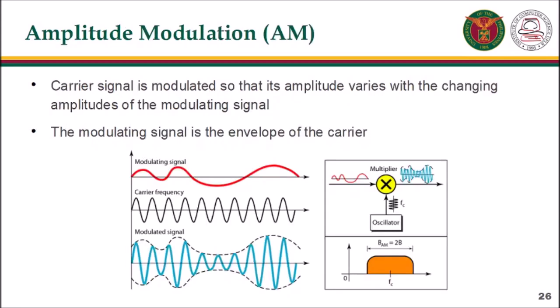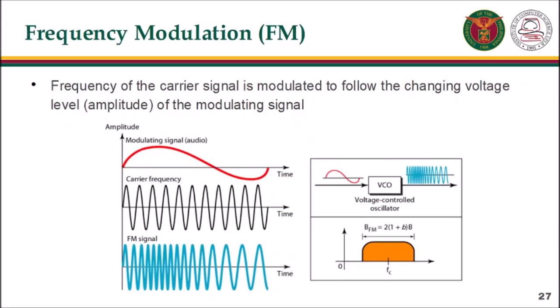In amplitude modulation, the carrier signal is modulated so that its amplitude varies with the changing amplitudes of the modulating signal. The modulating signal is the envelope of the carrier. In frequency modulation, the frequency of the carrier signal is modulated to follow the changing voltage level of the modulating signal. As you can see, in the modulating signal, the part with the higher amplitude has a higher frequency in the FM signal.